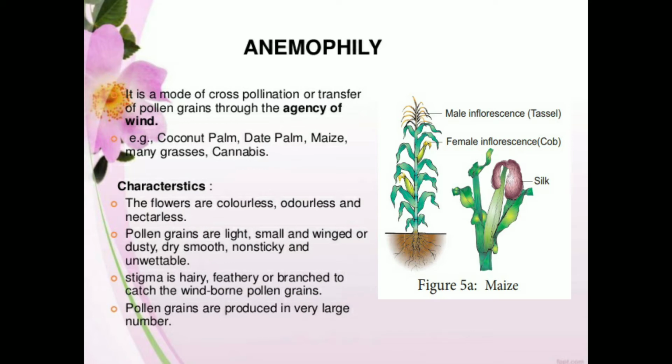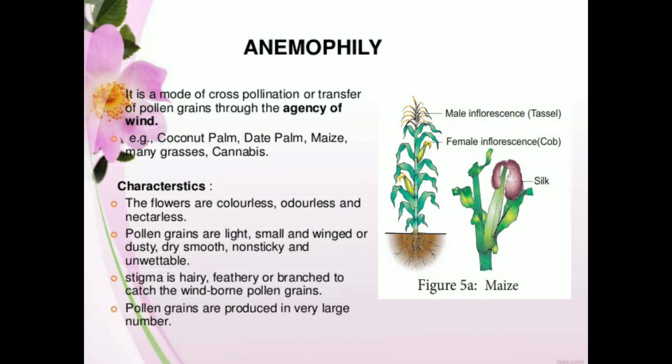See the difference there: the male inflorescence and the female inflorescence. The pollen needs to travel to get transferred onto the stigma of the gynoecium. So wind helps them to get transported. In such plants, what are the characteristics of flowers that undergo anemophily, pollination by wind?